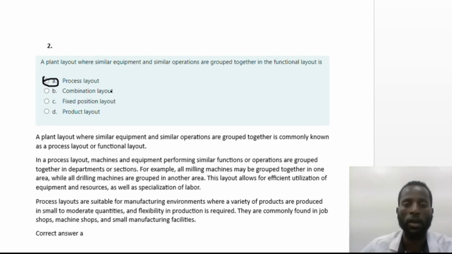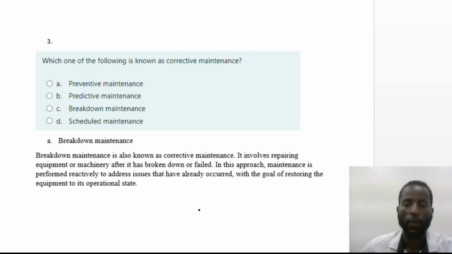The correct answer is process oriented plant layout. Next question, maybe I have also done this question in the Part 2 video. Which one of the following is known as corrective maintenance? A. preventive, B. predictive, C. breakdown, D. scheduled maintenance. So from this one, which one is said to be or known as corrective maintenance?